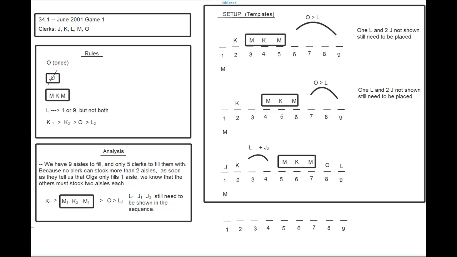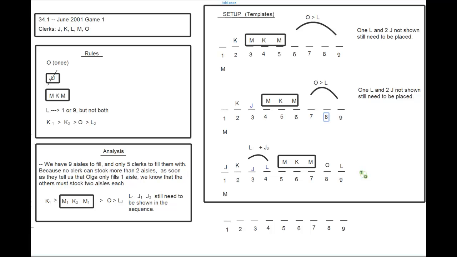Okay, so now we can go to the question. If Jill stocks aisle 3, which one of the following cannot be true? Alright, so let's figure out where Jill can stock aisle 3. Well, we know it can't happen in the first template, right? Because M is in aisle 3. So it can happen in the second template because Jill can be here, and it can happen in the third template because the second Jill can be there. Okay? Now, let's just fill in the rest of the template. Especially on the last one, it's easy because this is just going to be L, and then that template is done.